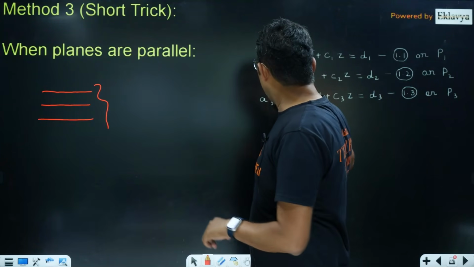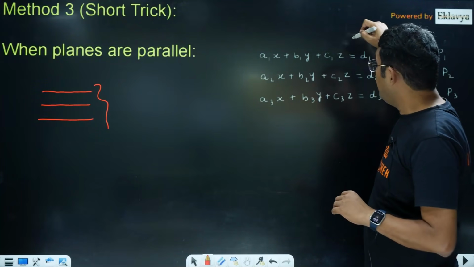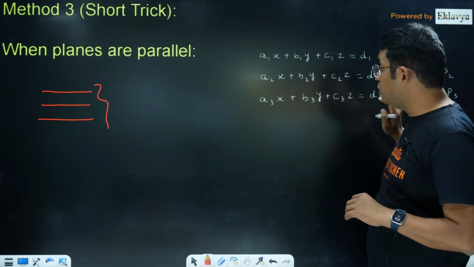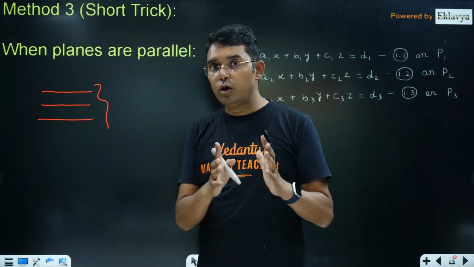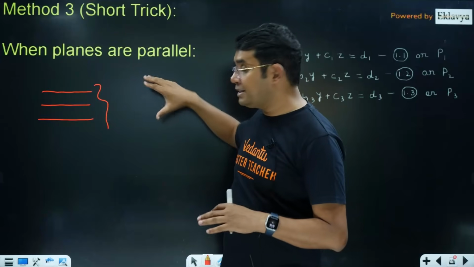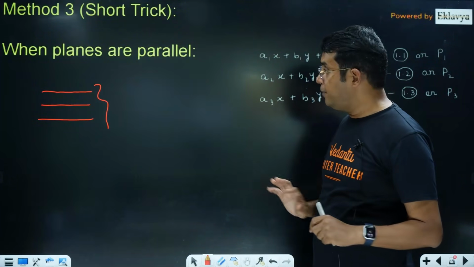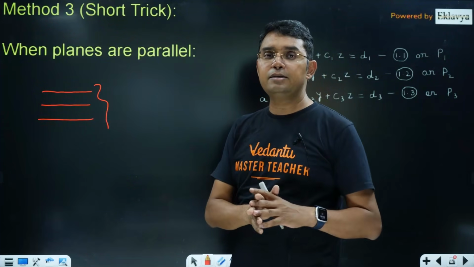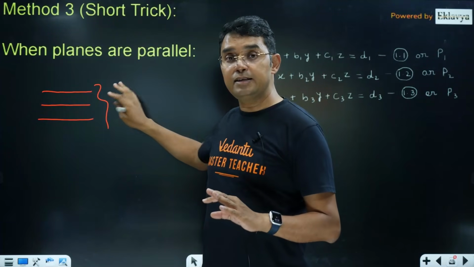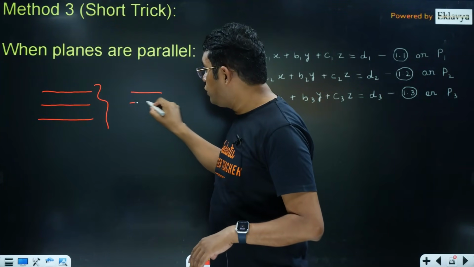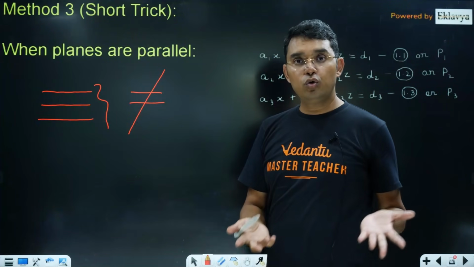In case you are having some unknowns in A1, B1, C1, A2, B2, C2, in that case I will suggest try to find them with the help of D equal to 0, and then look at this case with the lens of three planes, whether they are parallel or not parallel. Although this kind of case is asked rarely, sometimes it has been asked, so you should consider this also. Another case could be when two planes are parallel and the third plane is going that way, then also you will have no solution.